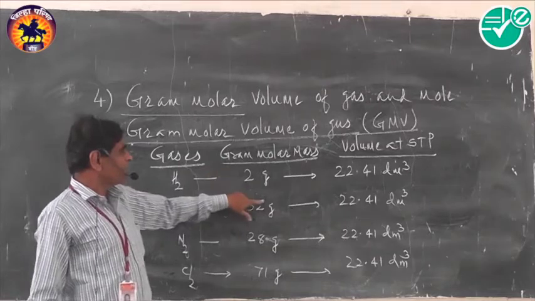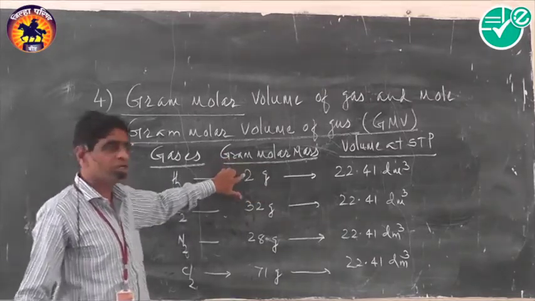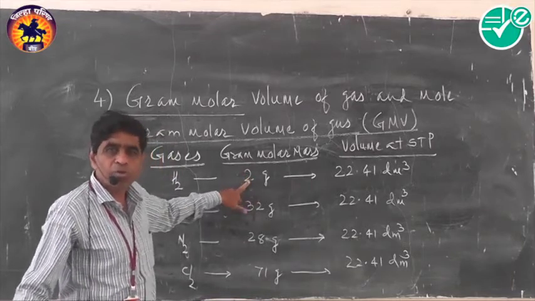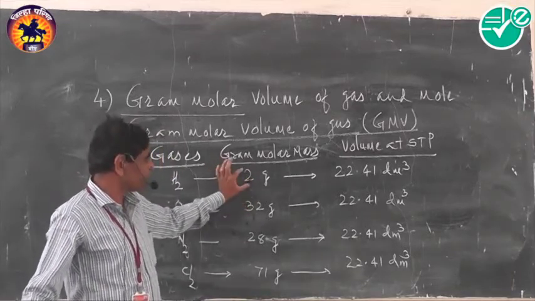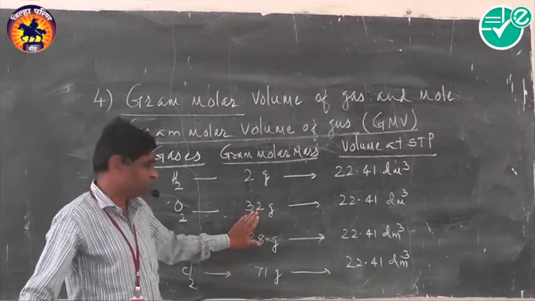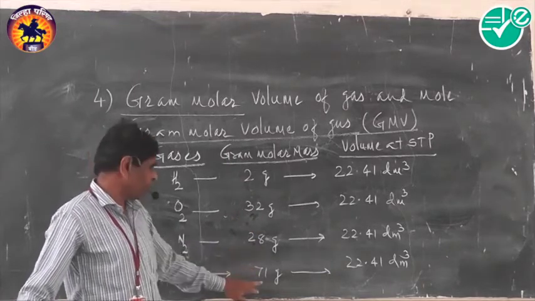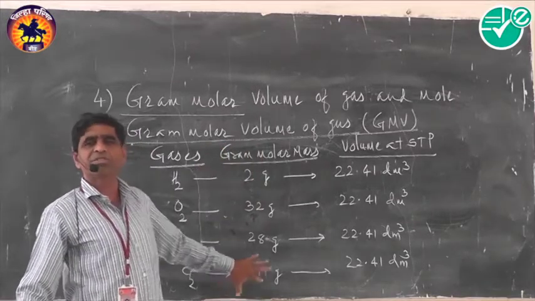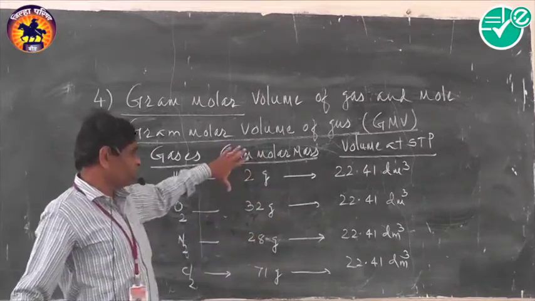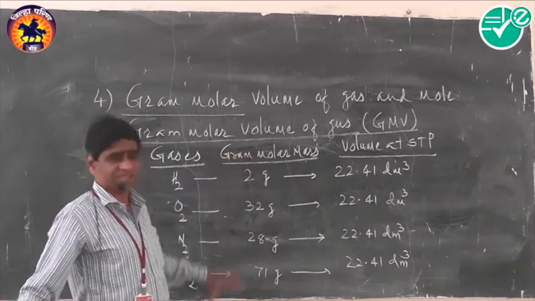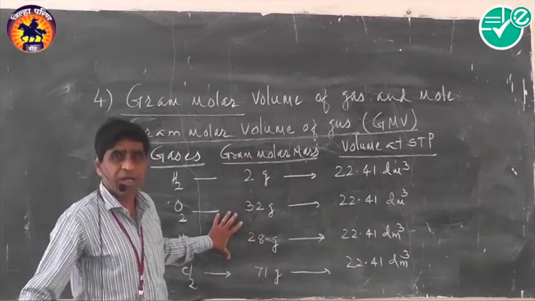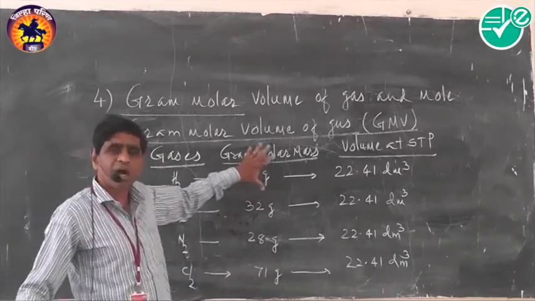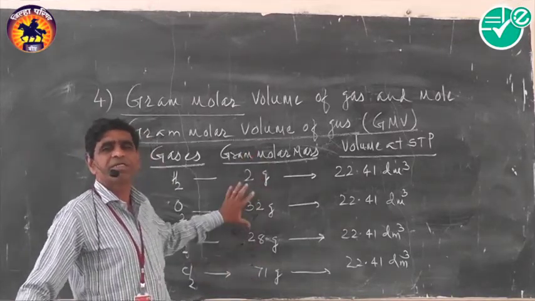Now again we know that 2 gram of hydrogen consists of Avogadro's number of molecules, 6.022 into 10 raised to 23 molecules. So 2 gram hydrogen, 32 gram oxygen, 28 gram nitrogen and 71 gram chlorine, all these gases consist of the same number of molecules. It means each gas consists of Avogadro's number of molecules, and already we explained that the amount of substance which consists of Avogadro's number of particles is 1 mole.